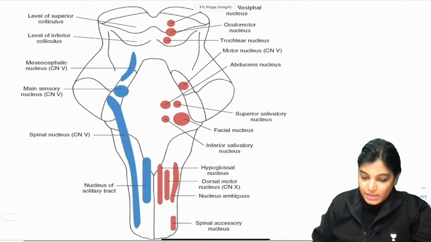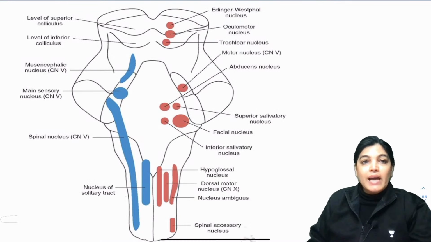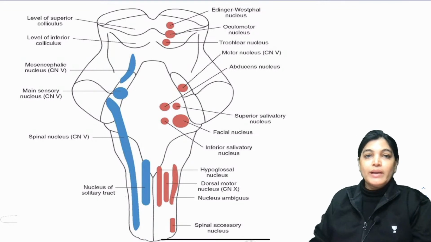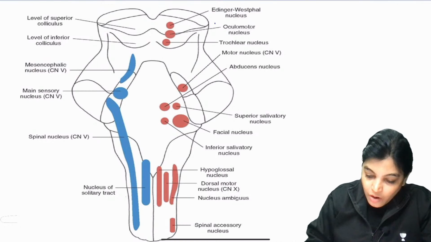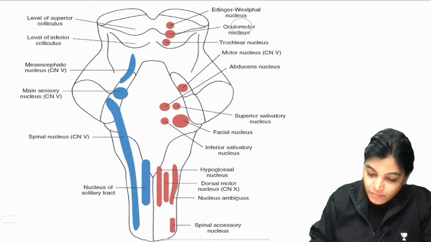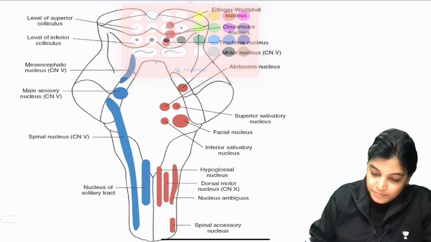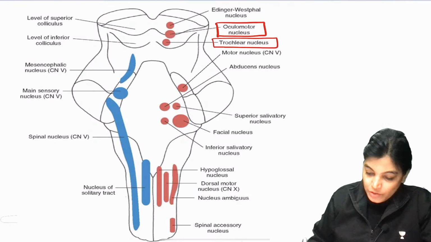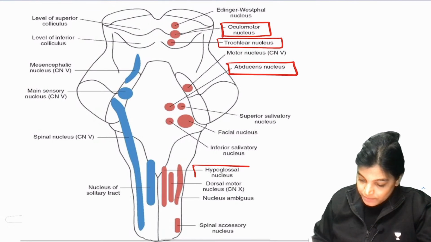Now let me enlarge this diagram. We are talking about motor cranial nerve nuclei. What I told you about: this is the third, oculomotor nerve nucleus, this is the trochlear nerve nucleus, this is the abducens nerve nucleus, and this is the hypoglossal.